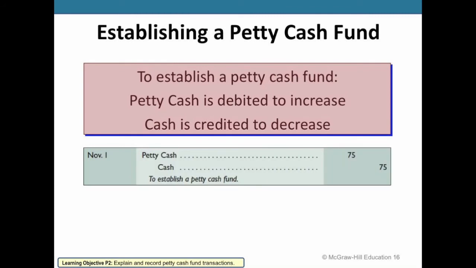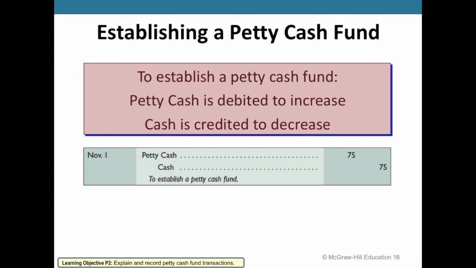The first thing you need to do, from an accounting standpoint, is to physically establish that petty cash amount. And we do this by debiting an account we're going to call petty cash by $75, and we're going to credit cash by $75. And essentially what this is doing is taking $75 as the credit from, you can imagine, our checking account, and putting it in a petty cash drawer.